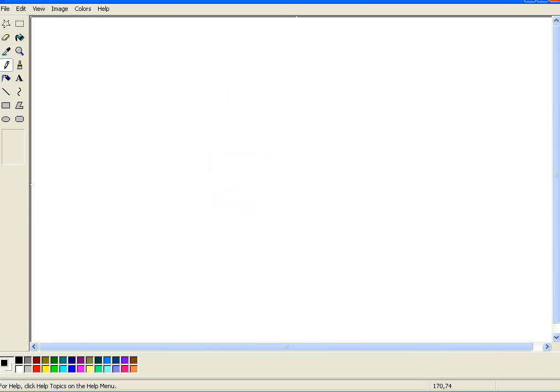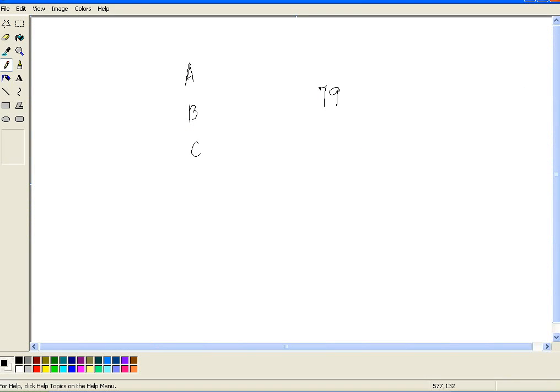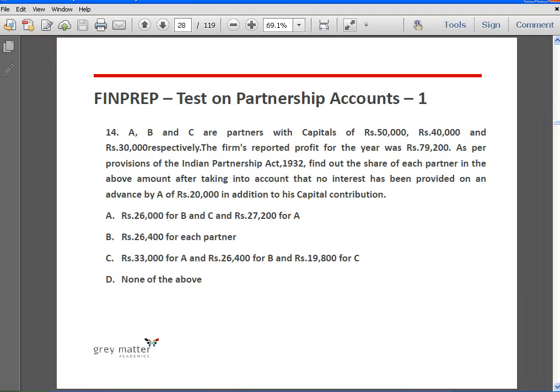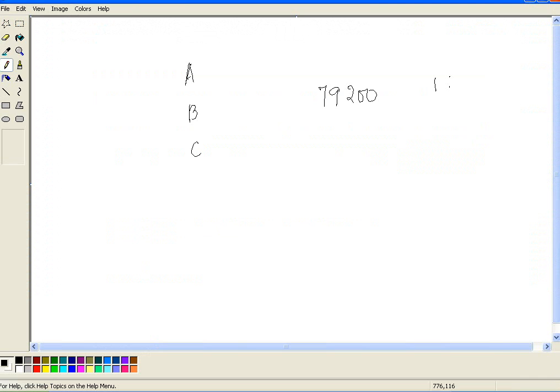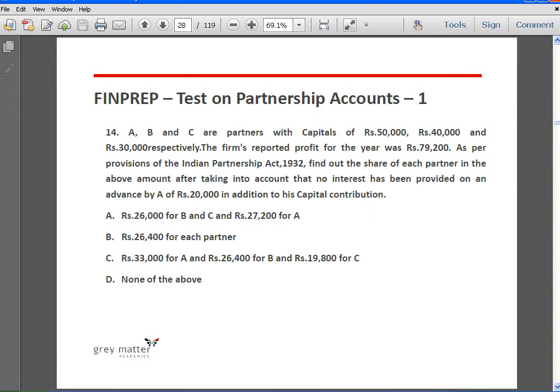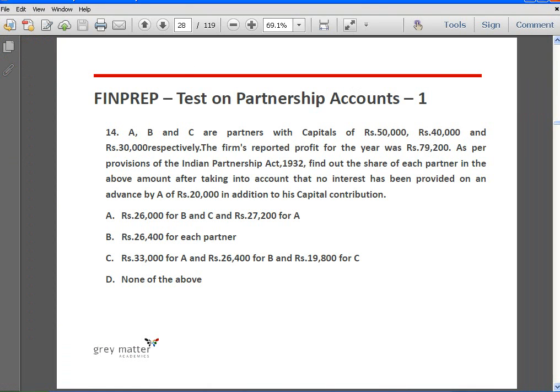Right. So here we have three partners, A, B and C, and the profit for the year is 79,200. And what is the profit sharing ratio? It is not given to us, which means that it is equal. Then what are they saying? They're saying that this profit of 79,200 has been arrived at before taking into account the interest on the loan that A has given to the firm.